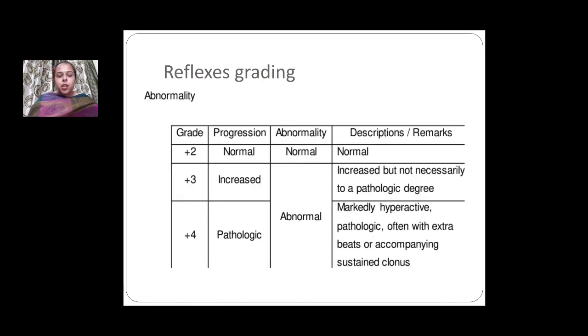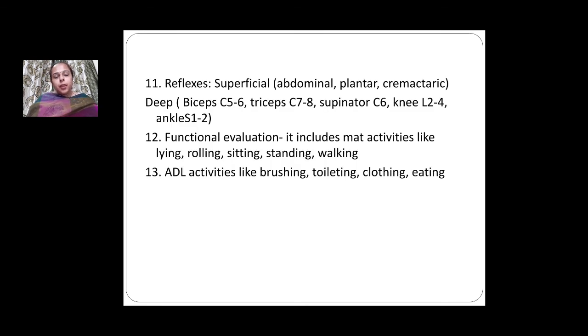Now this is the grading for reflexes. It ranges from +1, +2, +3, +4. +1 means the patient's joint does not respond to any stimulus. +2 is normal response, +3 is increased response, and +4 is pathological response, and the patient's limb is held in clonus. 11th point is reflexes, in which the superficial and deep tendon reflexes are noted.